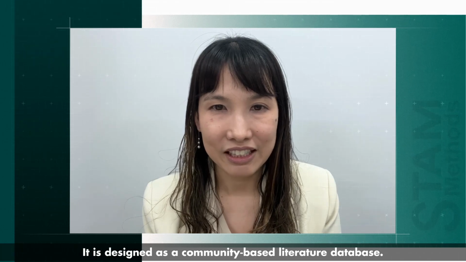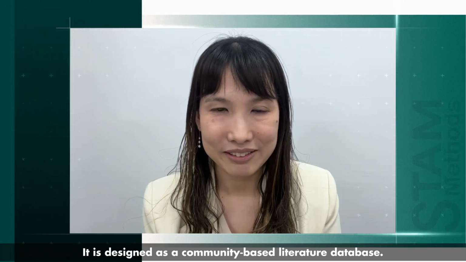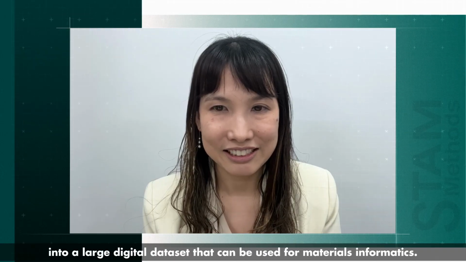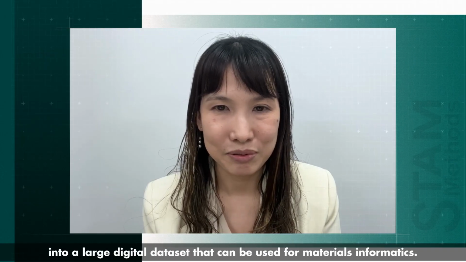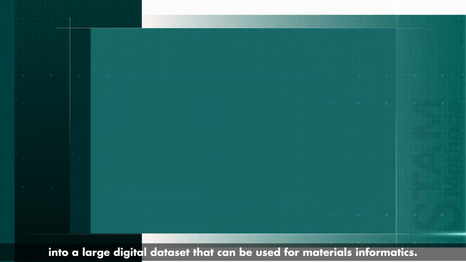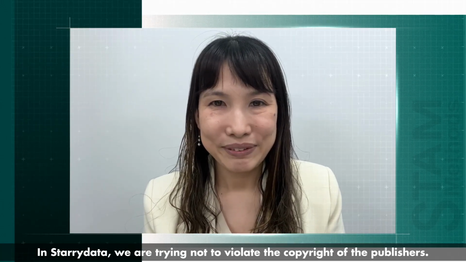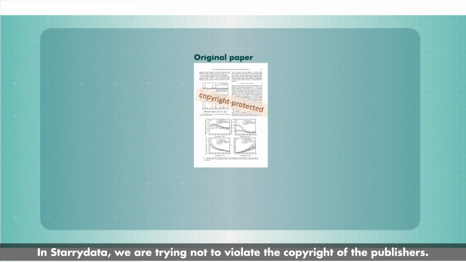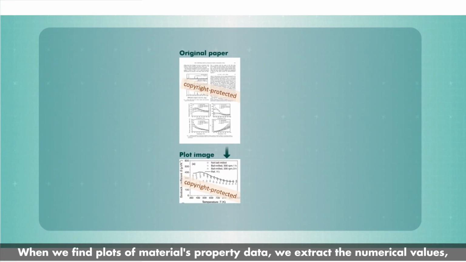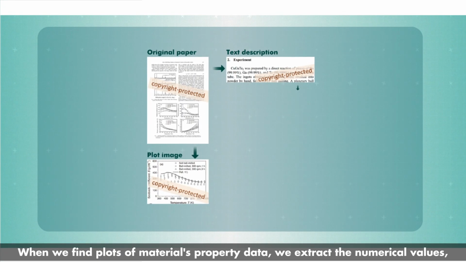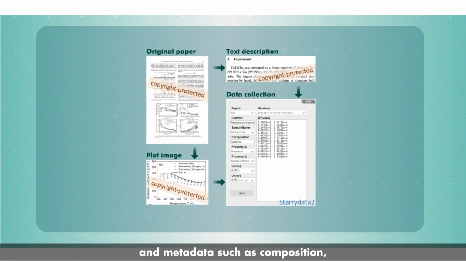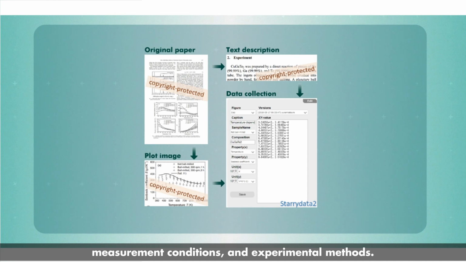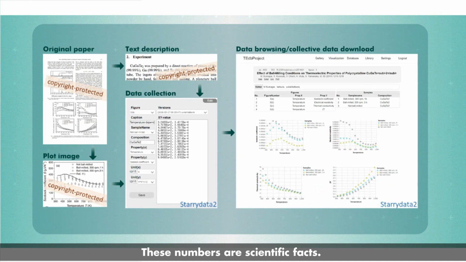It is designed as a community-based literature database. We are trying to turn published plot images into a large digital dataset that can be used for materials informatics. In Starrydata, we are trying not to violate the copyright of the publishers. When we find plots of materials property data, we extract the numerical values and the metadata such as composition, measurement conditions, and experimental methods. These numbers are scientific facts.